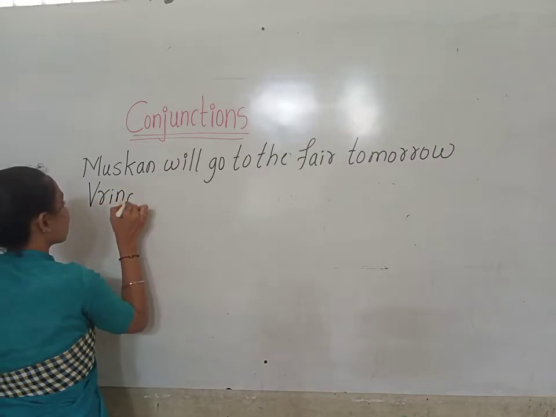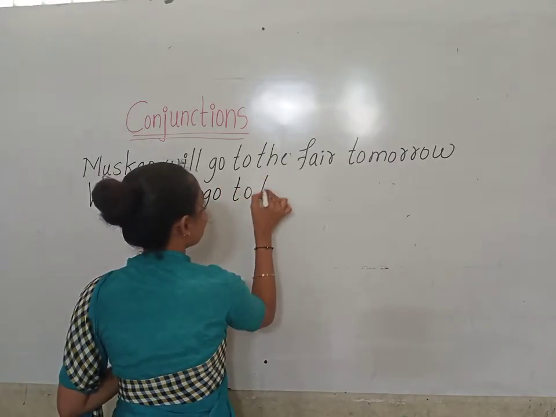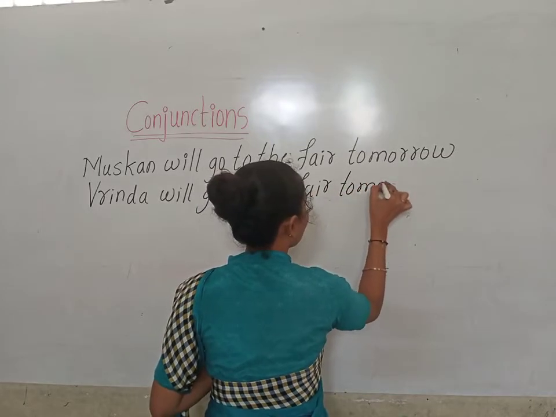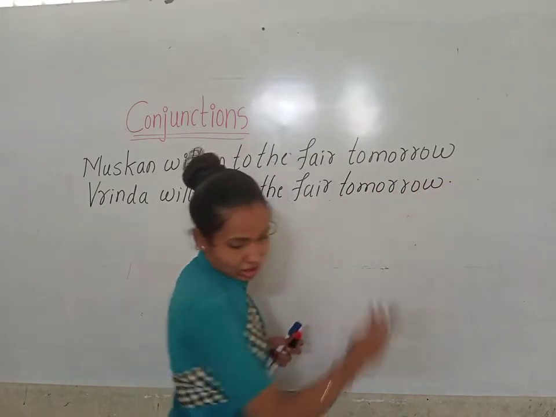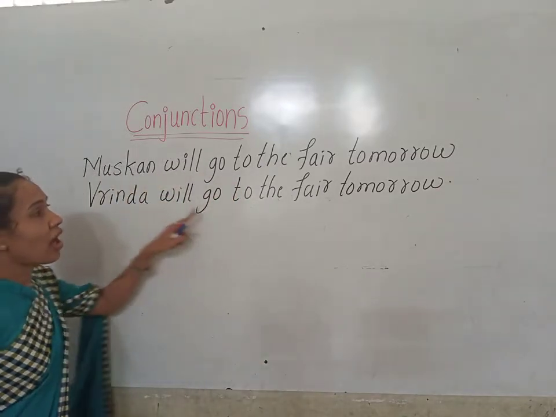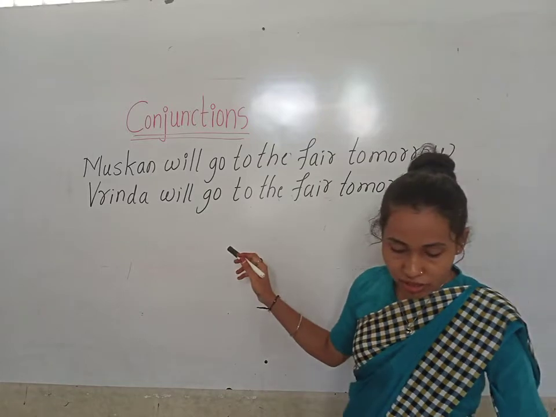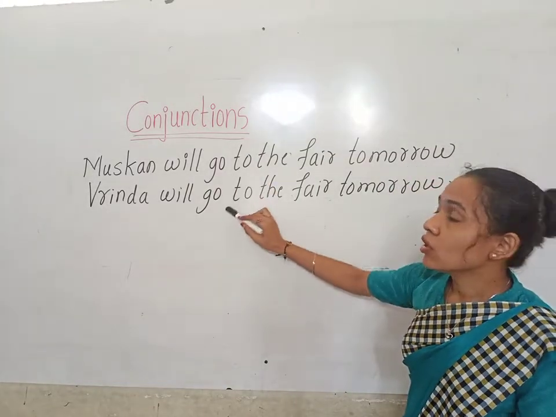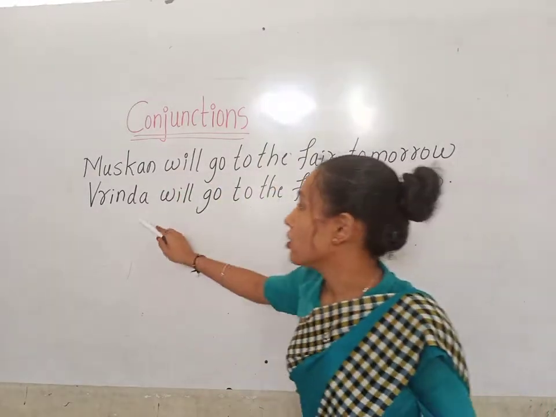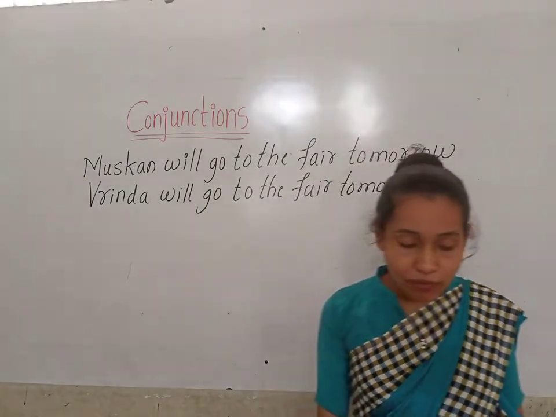Brinda will go to the fair tomorrow. So here children, Muskan will go to the fair tomorrow and Brinda will go to the fair tomorrow. Both of them are going to do the same work. They both are going to do the same work children.